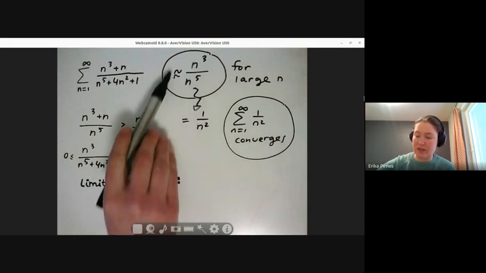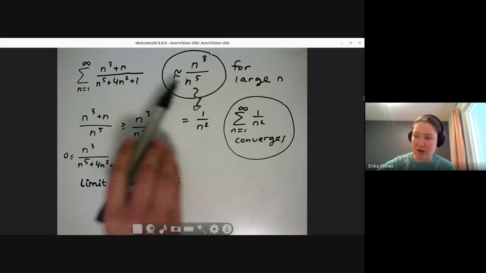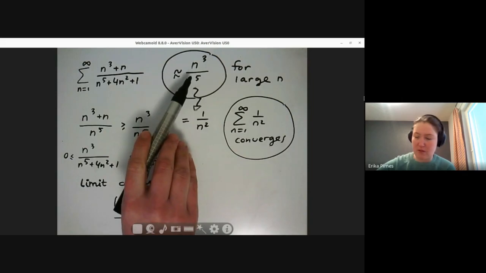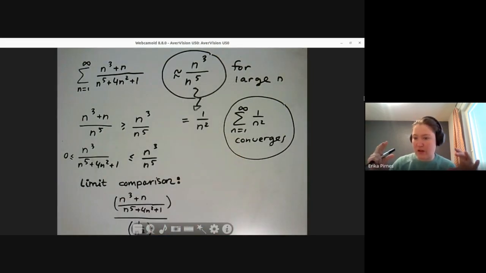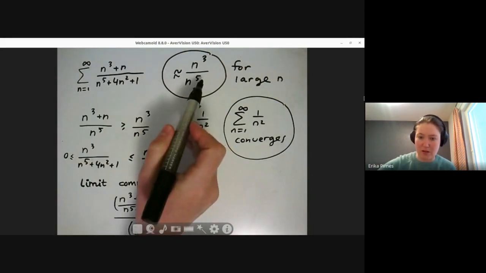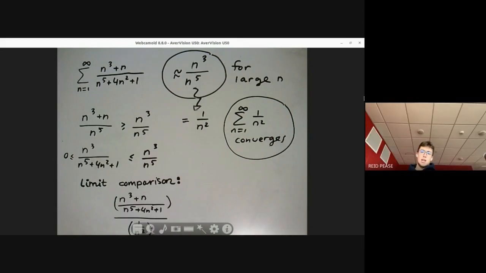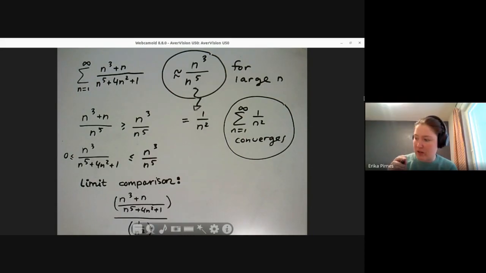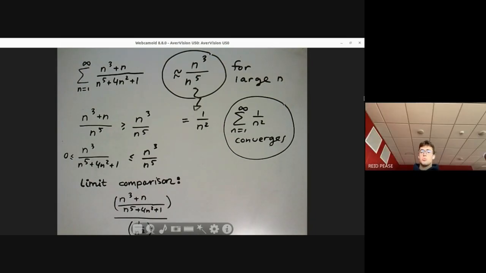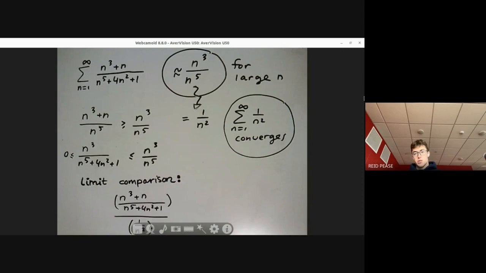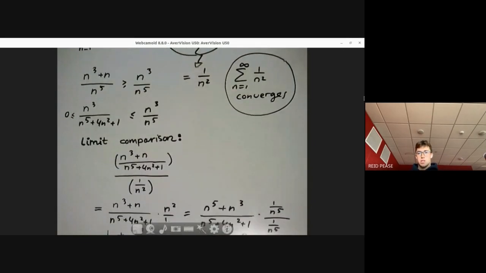So it's exactly what we did here, but a little more mathematical. This is almost this for large n. The farther we get, the limit of the ratio of these two things, which we just calculated here, is going to be closer and closer to 1, which means this is going to be closer and closer to this thing. Good? Got it. And now what is the conclusion? The limit was 1, so what do we know? We know that because 1 over n squared converges, the original series also converges absolutely.